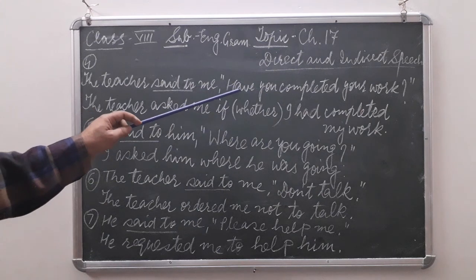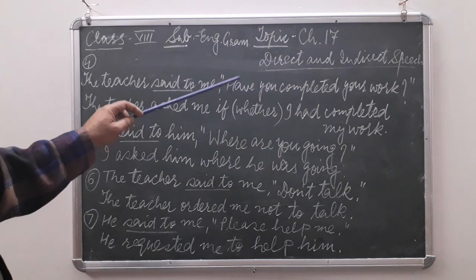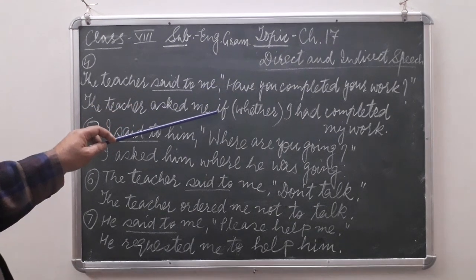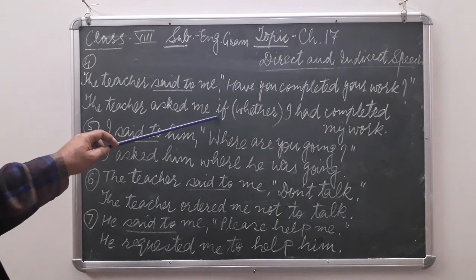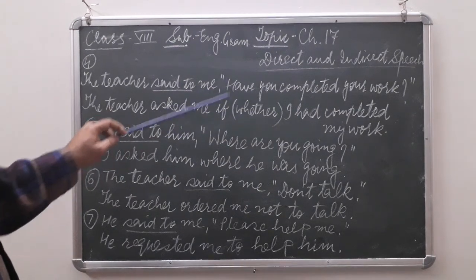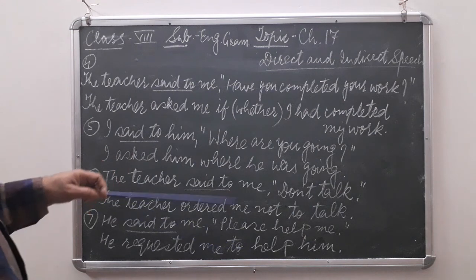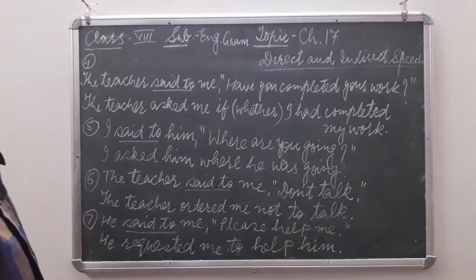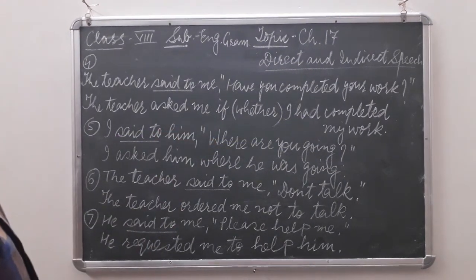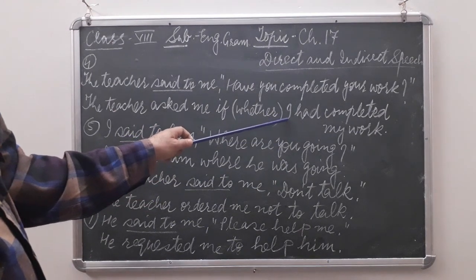Now children, see that this sentence is starting with a helping verb. Remember that whenever a sentence starts with any helping verb, first of all we write either "if" or "whether". We can write any one, "if" or "whether". So I have written both here. Then the rest of the part will be written in declarative form. It will not come in interrogative form. So how in declarative form? First of all we bring the subject. What is the subject here?